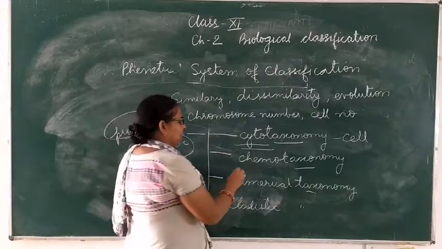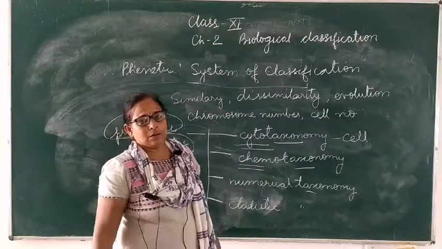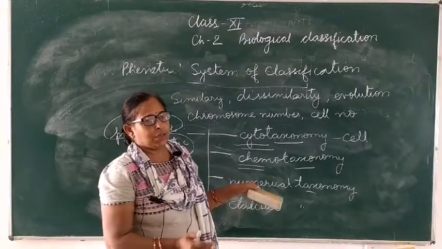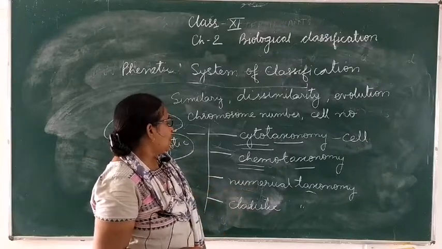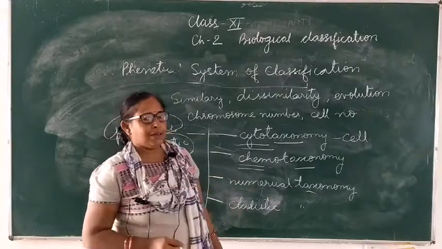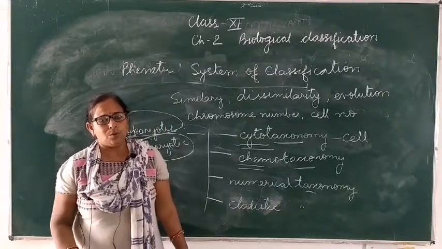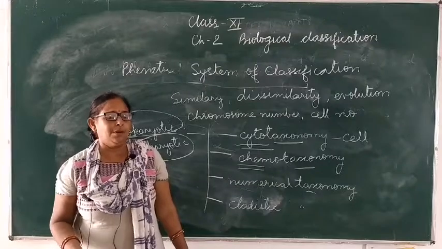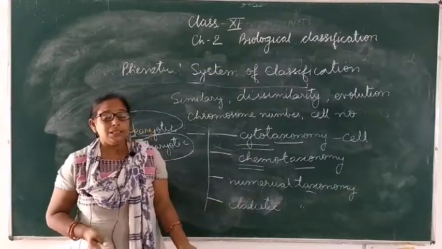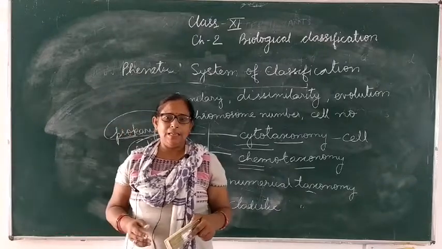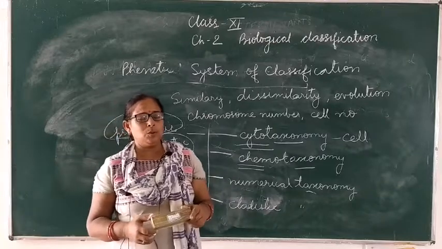Now chemotaxonomy means the chemical nature of the organism. That also gives us an idea about the classification. Then we study numerical taxonomy. Numerical taxonomy means the number of chromosomes, the number of cells, the number of all the characters. Like some organisms have chromosome number 7 and some organisms have chromosome number 23.